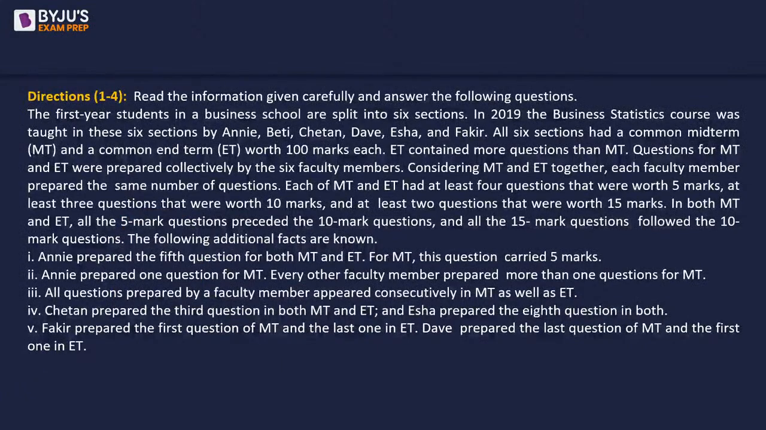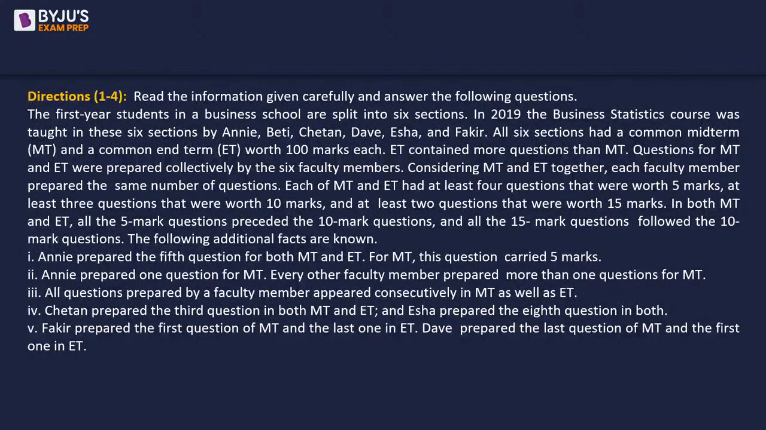Here you go. The first year students in a business school are split into 6 sections, right? In 2019, the business stats course was taught in these six sections by A, B, C, D, E, and F. So these are 6 people. All 6 sections had a common midterm and a common end term worth 100 marks each. So midterm was total 100 marks and end term exam was also 100 marks, right?